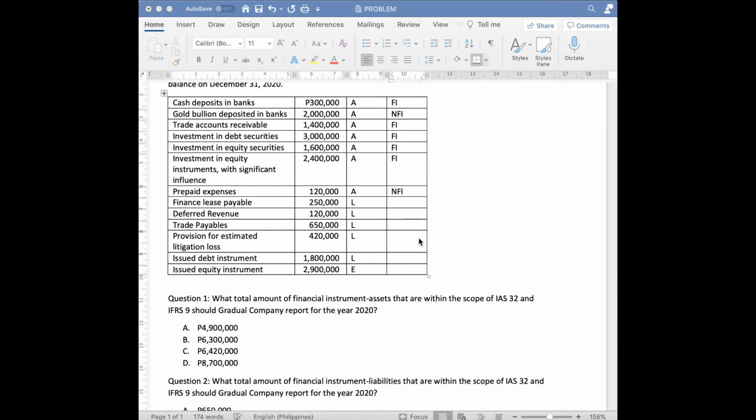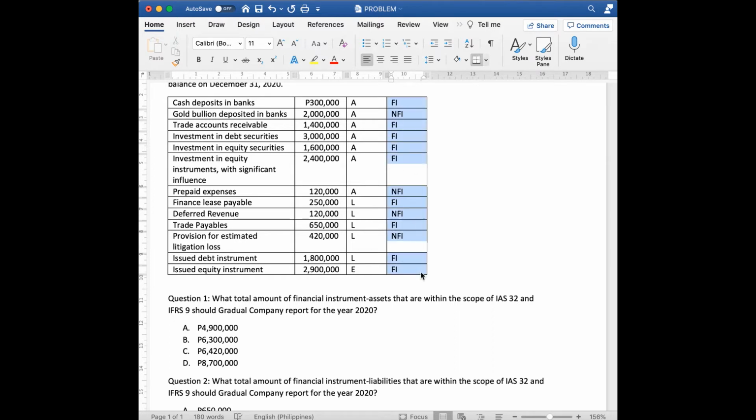Okay, so finance lease liability is also a financial instrument. Deferred revenue is a non-financial instrument. Trade payables is a financial instrument. Provision for estimated litigation losses is a non-financial instrument. Issued debt instrument is a financial instrument. Issued equity instrument is a financial instrument.